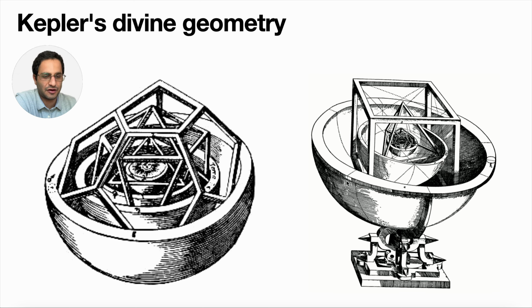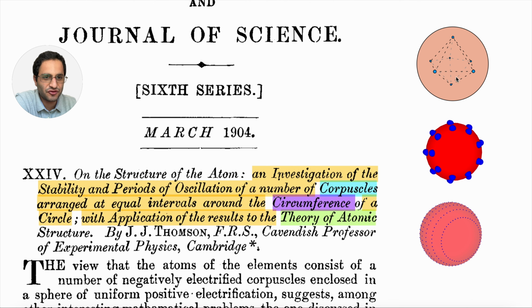This is probably one of the things that I wanted to emphasize, that this geometry was always important. And you can see that Kepler's divine geometry, with which he was trying to explain the motion of the planets, is kind of similar to what Thomson was trying to do with the electrons inside of the atom. So it's very, very strong. And nowadays, even in material physics, you can see that people are talking about lattices and how geometry is determining the physical features of matter.